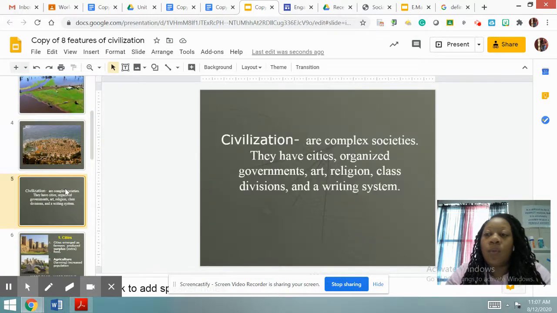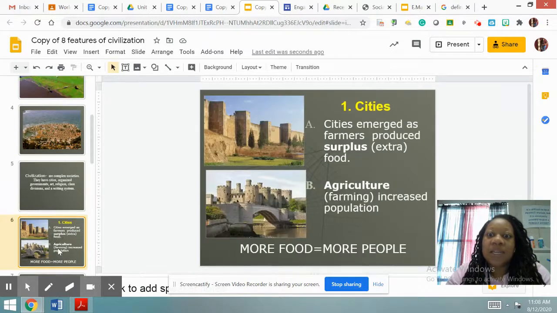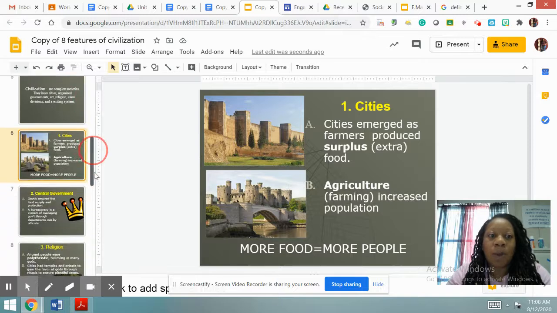All right. What is a civilization, you ask? A civilization is a complex society that has cities, organized government, art, religion, class divisions, and a writing system. Cities emerged as farmers produced surplus, meaning extra. They produce extra food. They also have agriculture. Agriculture is farming. More food means more people.